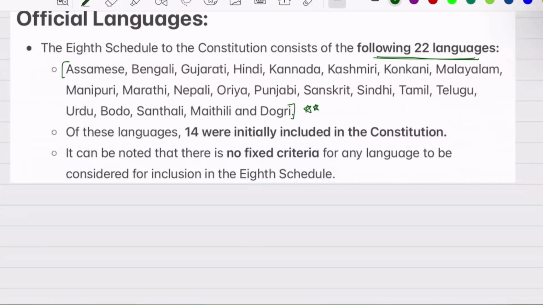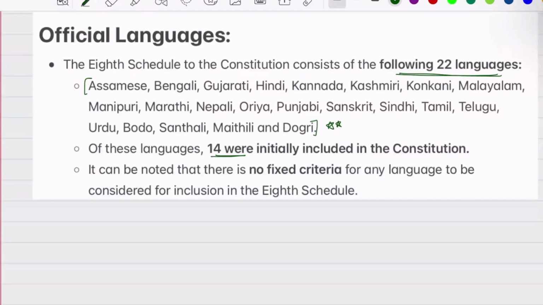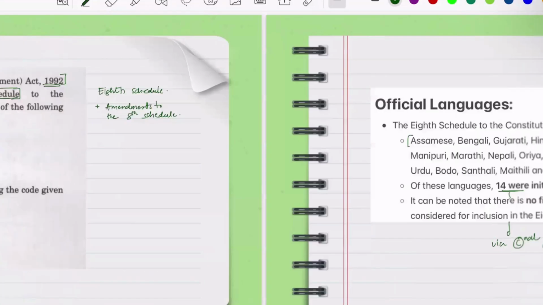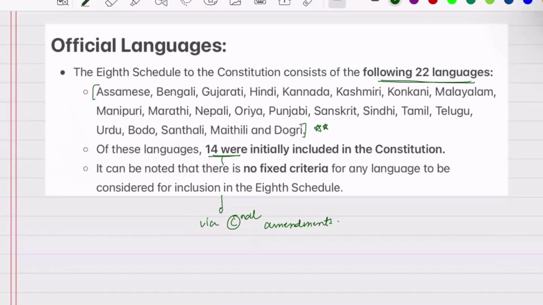In the beginning there were not 22 languages, there were just 14 languages which were initially there in the Constitution. So how did the number increase to 22? Via constitutional amendments. Of which one question was asked, that in the 1992 constitutional amendment which languages were added. So in the beginning we saw that there were just 14 languages, and with amendments, now the count has reached 22 languages. So we will see what all the constitutional amendments took place for the number to increase.